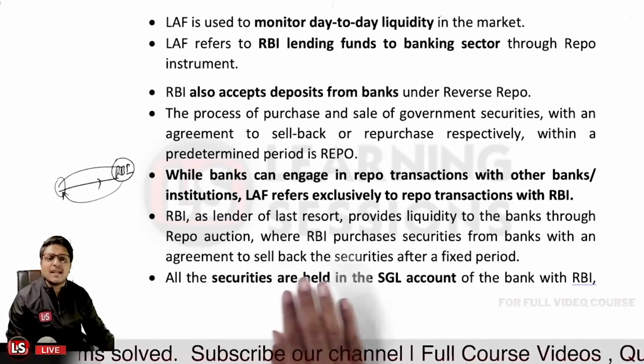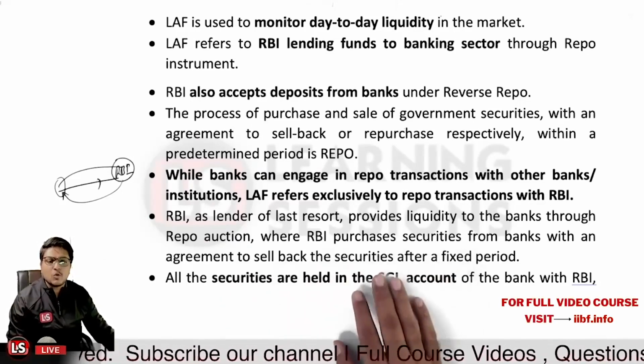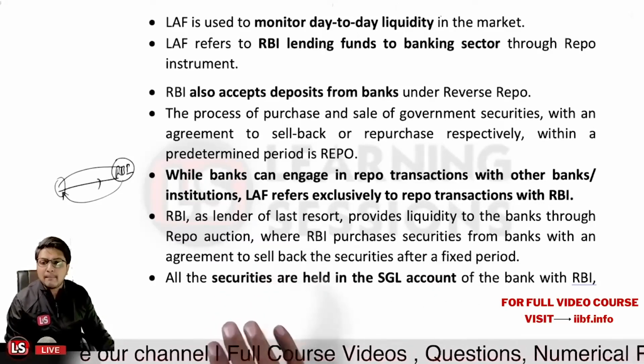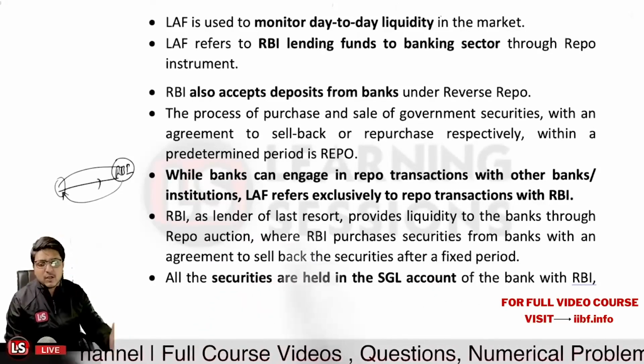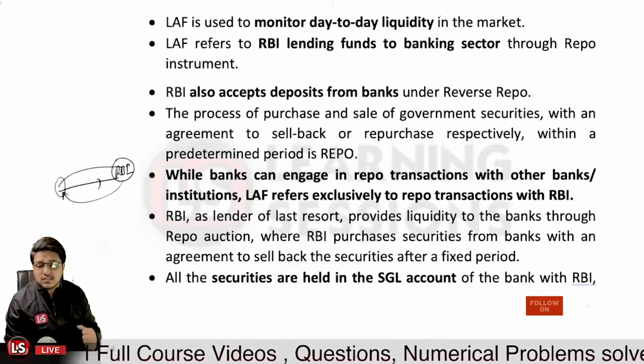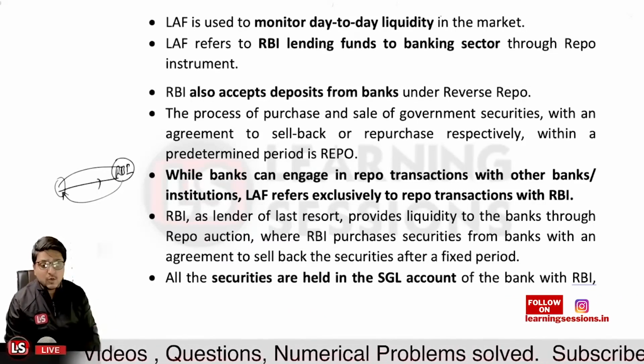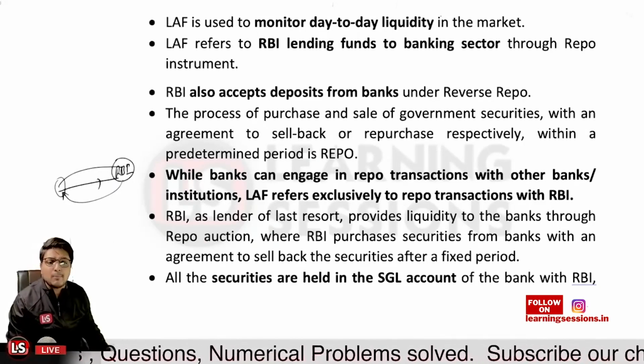So RBI is the lender of the last resort, as you already know. It provides liquidity to banks through the repo transactions, through the repo auctions. Basically, the Reserve Bank of India will be holding the surplus securities from the banks and further providing liquidity to the banks. That is related to the repo transactions.